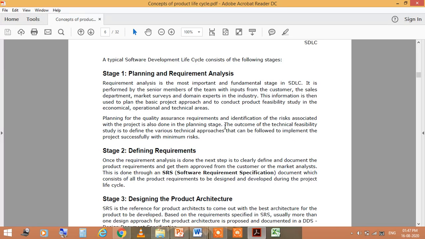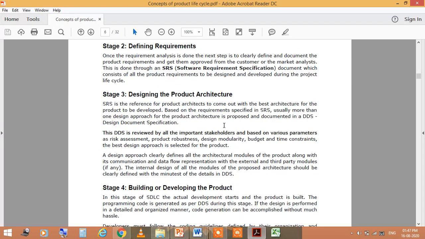The second is defining requirements. After planning out all the things, you come to the situation where you have to define the requirements, because these are the things which we can use from the given resources, or which we require from those resources to complete the task. Okay, the next is designing and product architecture.